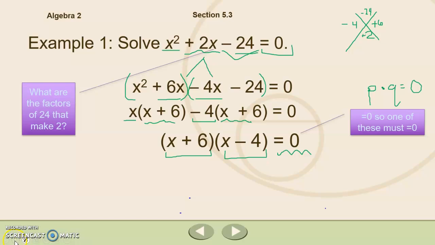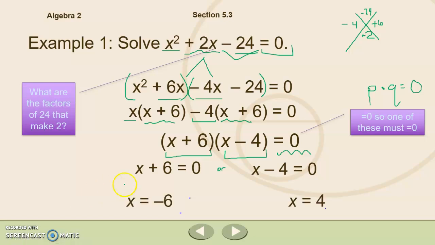So we're going to go ahead and take each of these factors and say that they're equal to 0. X plus 6 is equal to 0, or x minus 4 is equal to 0. Or maybe they both are. When we set both of those equal to 0, we're going to apply that zero product property, set each factor to 0, and then solve for the variable.